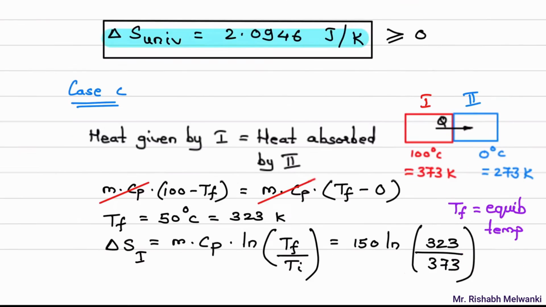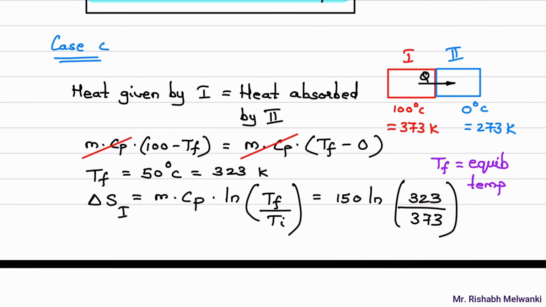And third case, case C: 2 copper blocks of same mass and Cp value are connected, and we have to find delta S of universe. Now remember that if you have other questions, like one is a mass of steel and the second is copper, and both are connected together, with different masses and specific heat values, you will use the same logic.